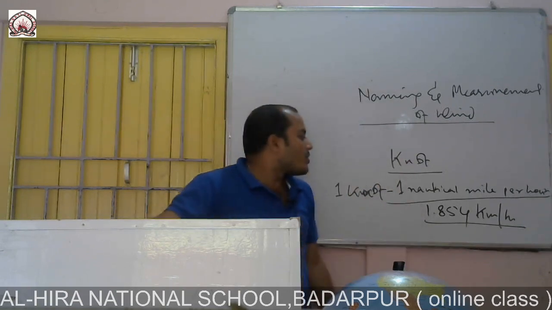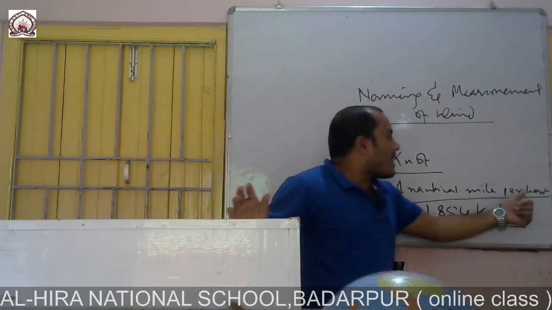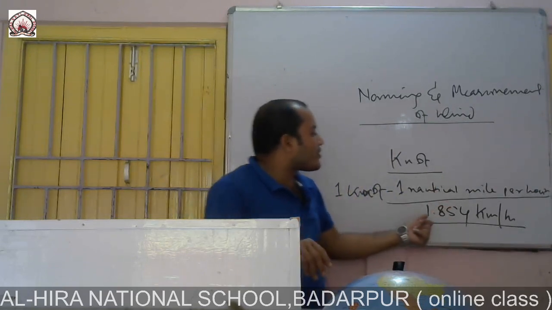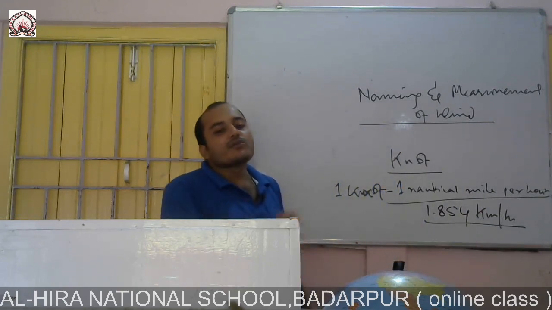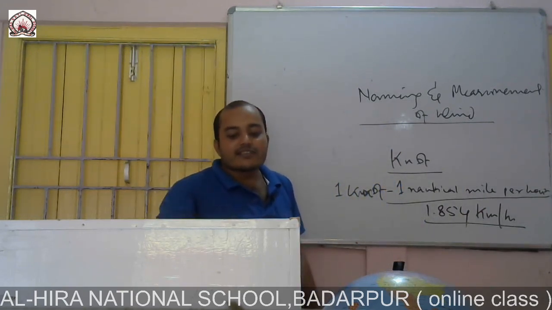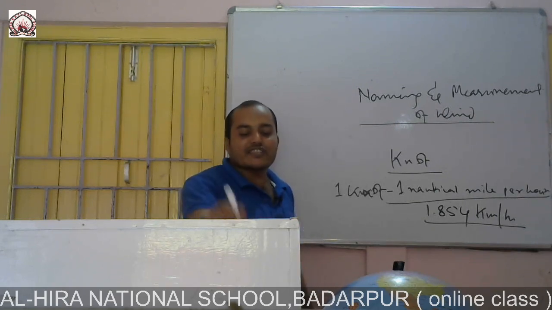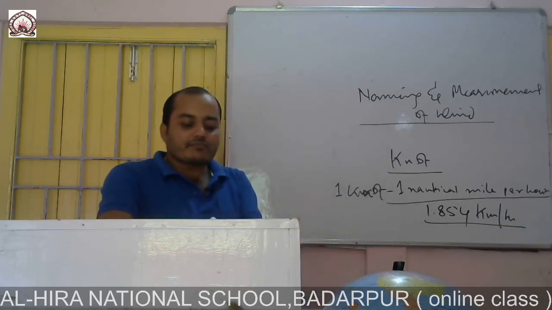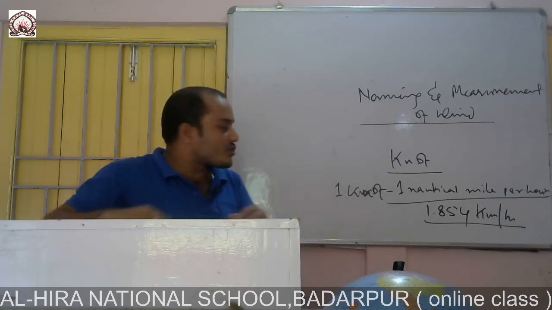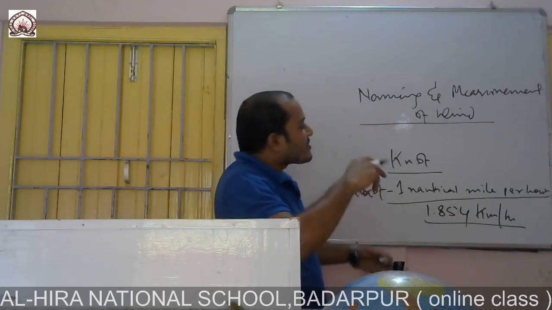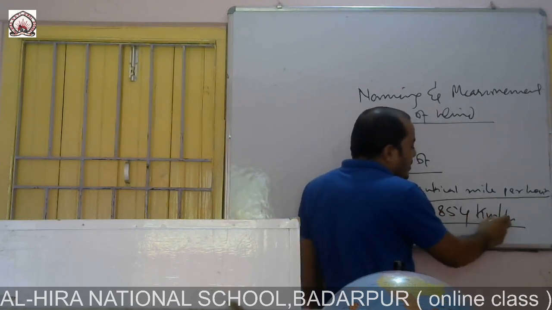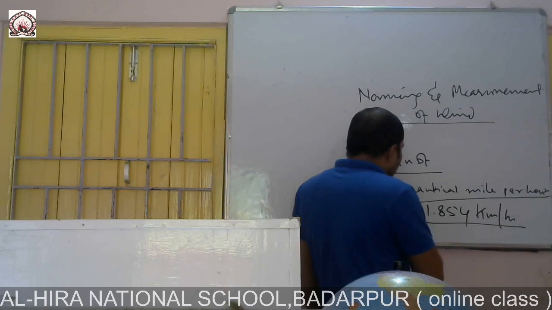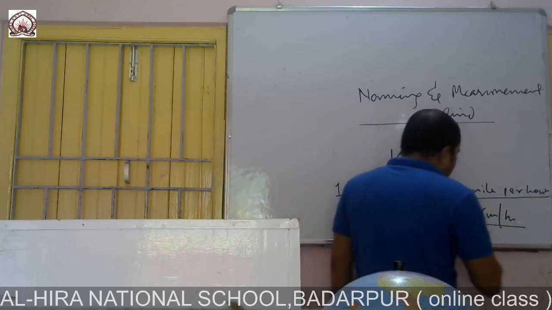So 1 knot is equal to 1 nautical mile per hour, and 1 nautical mile per hour is equal to 1.854 kilometer per hour. Clear? So 64 knot means Beaufort scale number 12. So the total velocity we understood easily: 1 knot is 1.854 kilometer per hour, so this will be multiplied by 64.